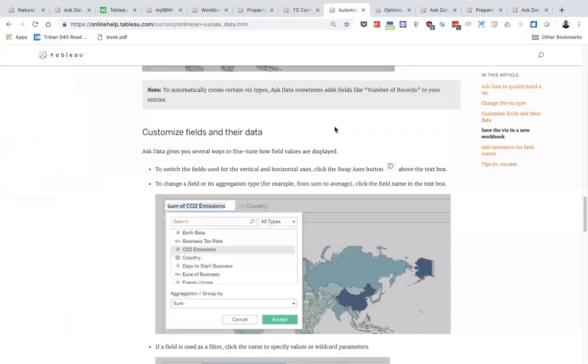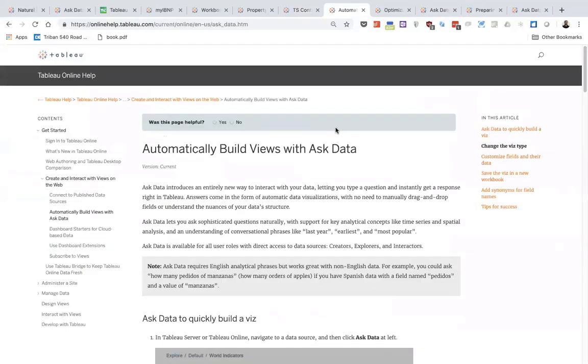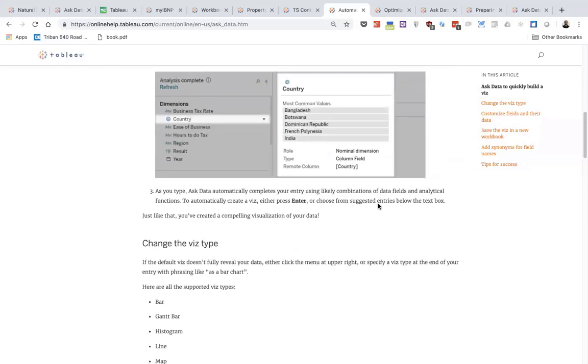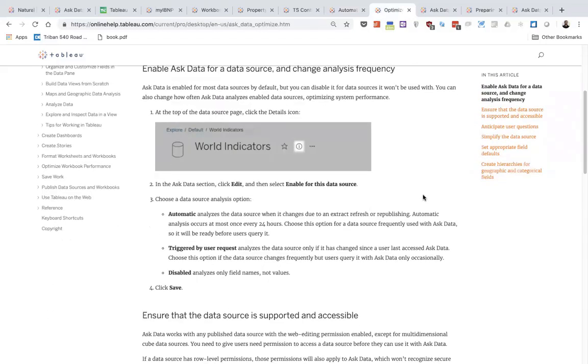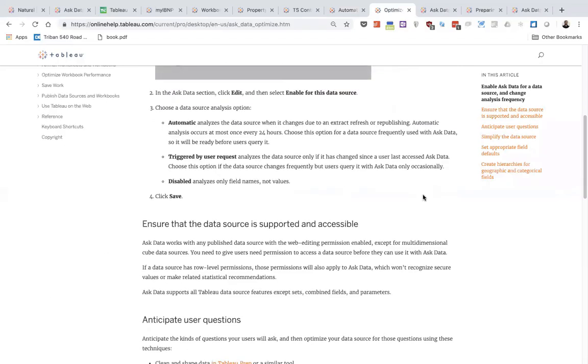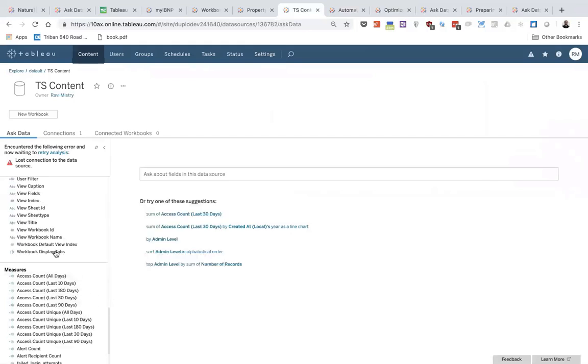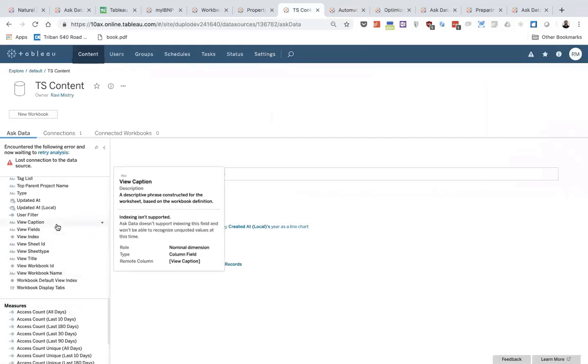Now, one of the things Tableau has done in their help documents in order to help people understand Ask Data is for online users, help them understand how to start using it, but also how to optimize your data for Ask Data, because this is really important, because this is how you can start driving data governance and start linking together the different parts of the data stream, as it were. So looking at curated data sources to be the single source of truth, but then also curating them so that anyone that's picking them up can understand them at a glance, to start saying, okay, so when I want to build a certain view or slice my data in a certain way, I can use these different fields. It really helps to build that analysis.